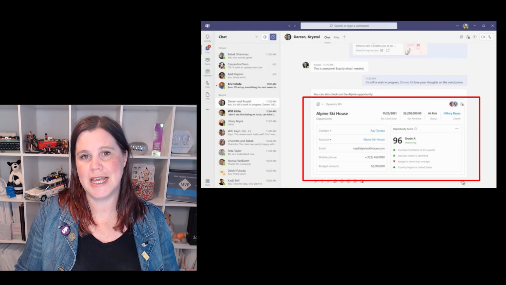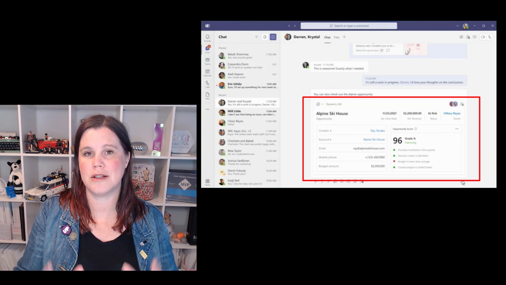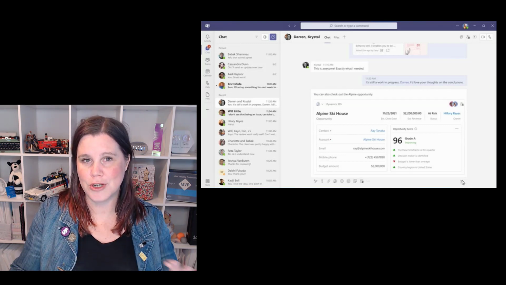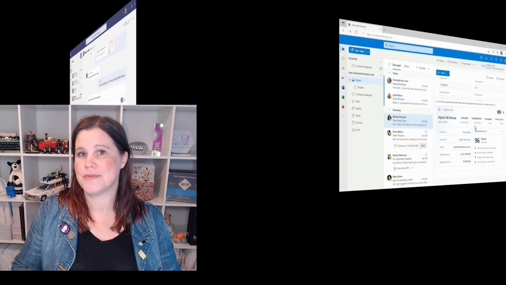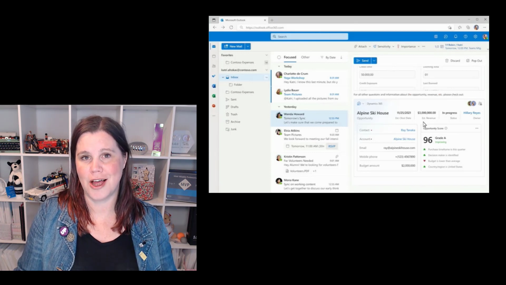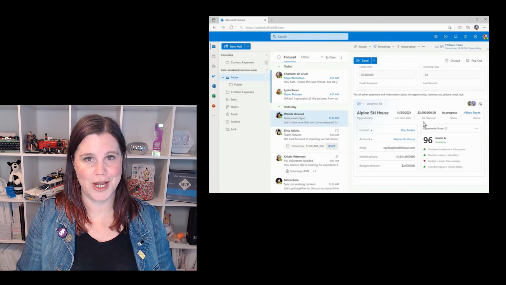And what we're seeing here is taking information about an opportunity from Dynamics 365, but you can actually do this with all sorts of other data as well, and putting that business application data in a component that you can work with live. So this is sitting in Teams, same concept here sitting in Outlook, which means wherever you're collaborating across that broader team, you've got access to those things and you can actually live edit and live collaborate with them on those components where you're already working. So lots more to come in this space in 2022.